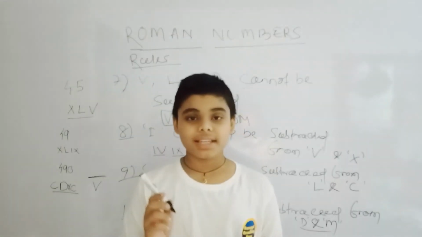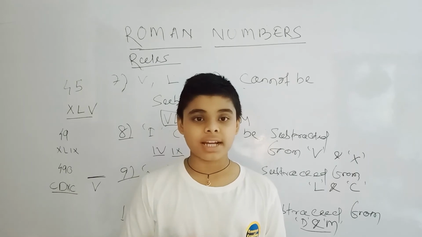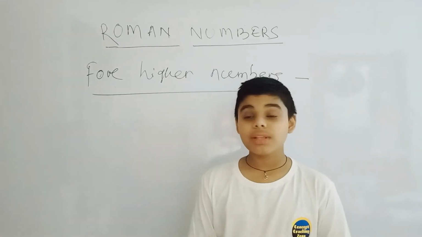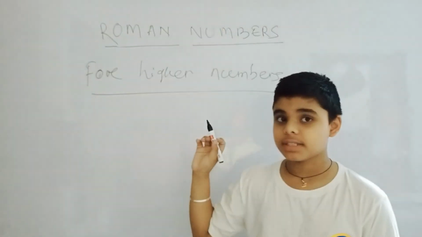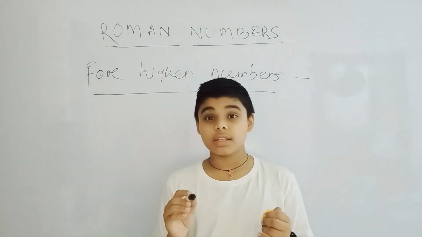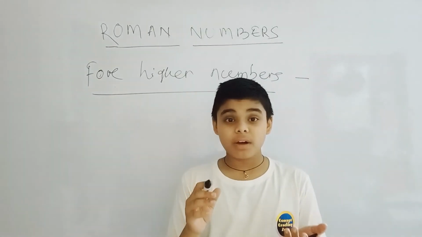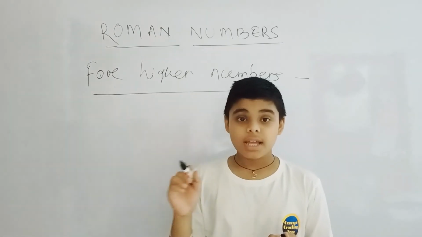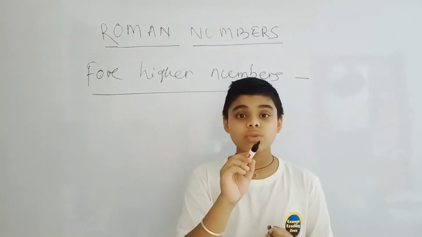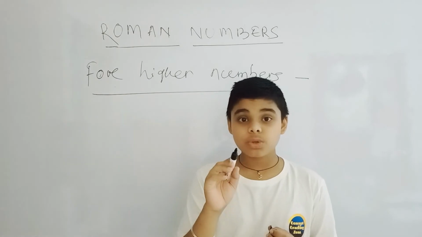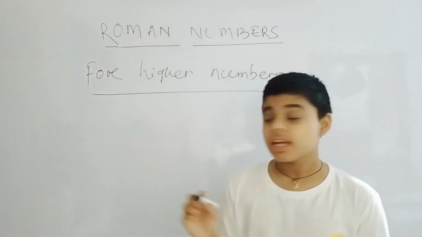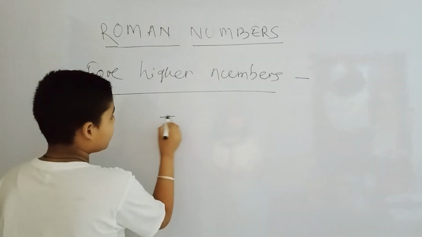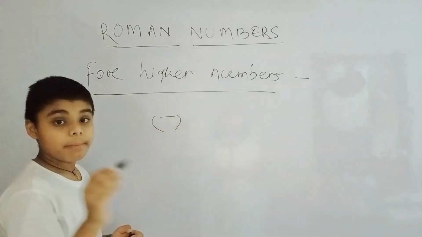So some more things are there. Now we will see higher numbers. If we see 5,000, the 7 main numbers are not sufficient to express 5,000. So for this, one overline is used over the basic numbers.